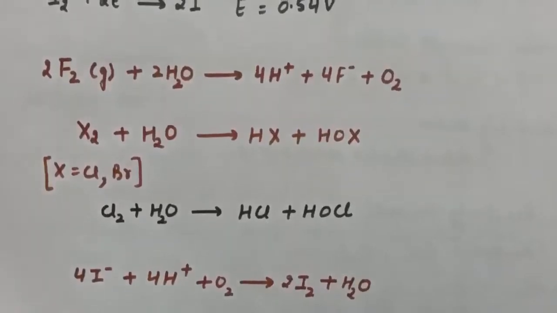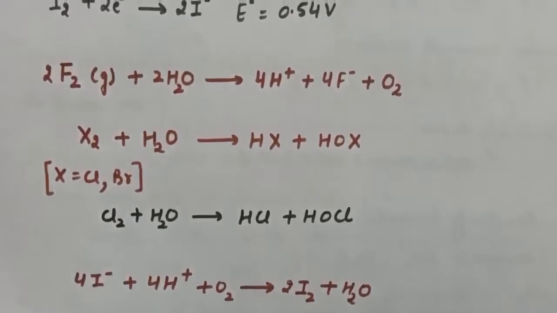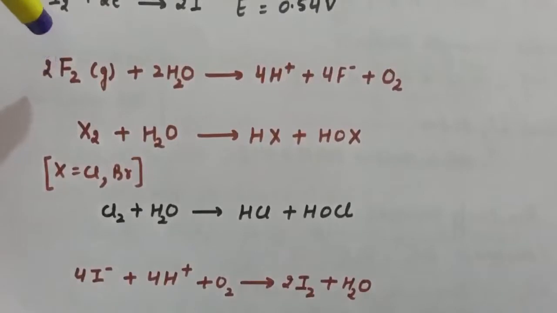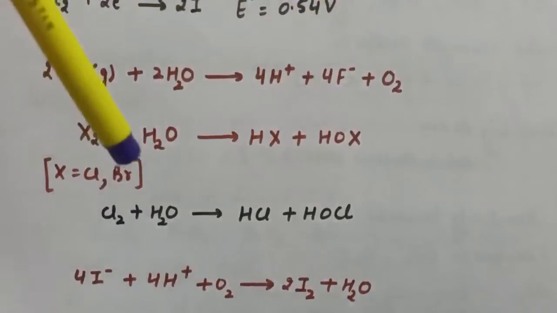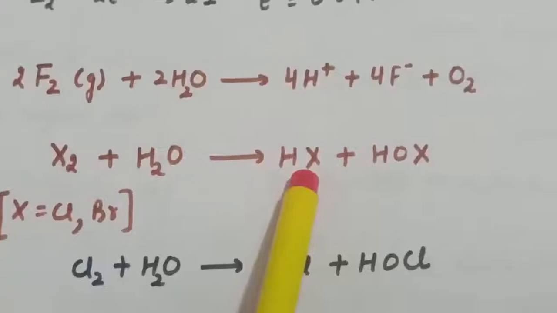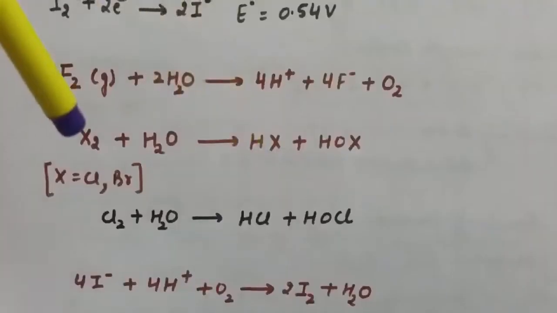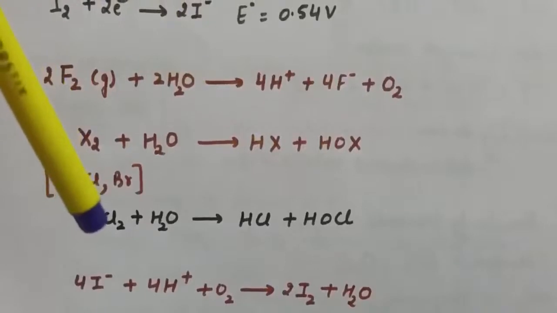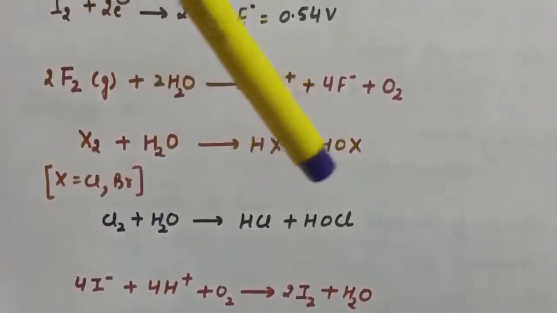Next, the relative oxidizing power of halogens can further be illustrated by their reactions with water. Now in case of fluorine, fluorine oxidizes water to oxygen, whereas in case of chlorine and bromine, when we treat these halogens with water, they will form hydrohalic and hypohalous acid. For example, here X is Cl, so Cl2 plus water is giving HCl plus HOCl.